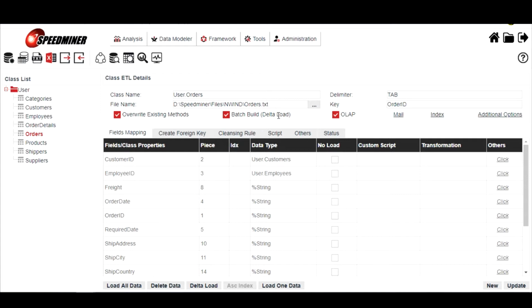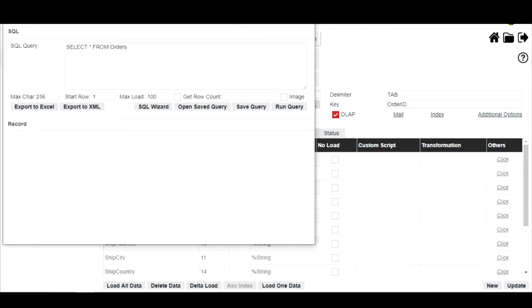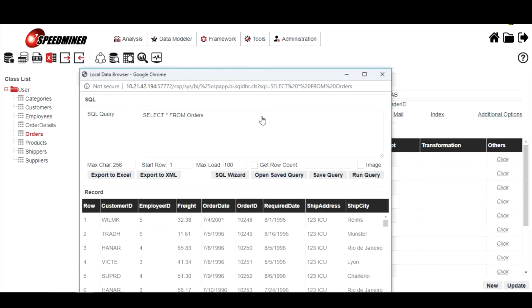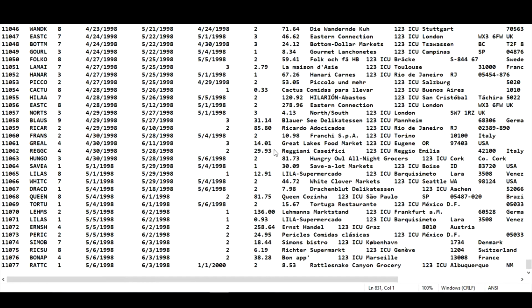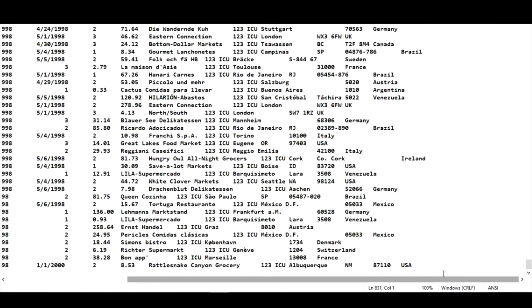Okay, let's just take an example to show you how to configure. For example, in the orders table, in the original data, when we run a query to view the data, let's search whether they have the ship country equal to Malaysia or not. There is no data related to Malaysia. Okay, let's go to the source data, source table,